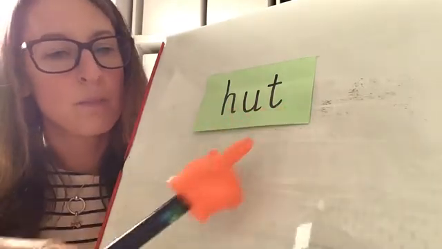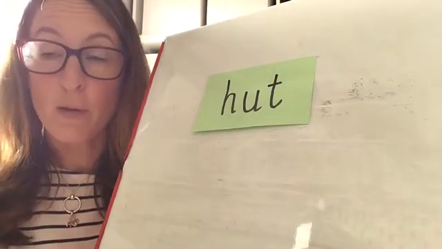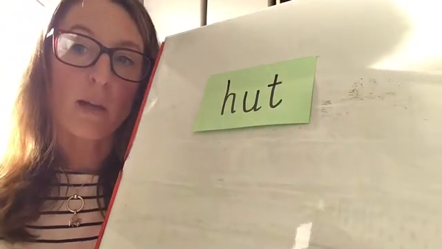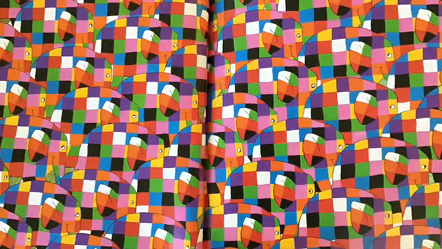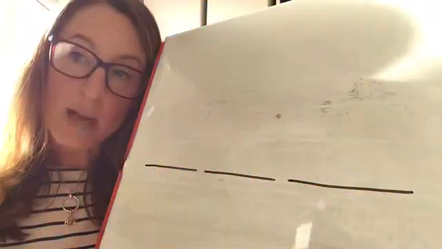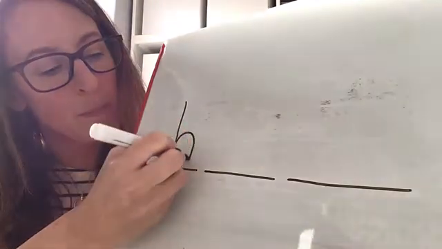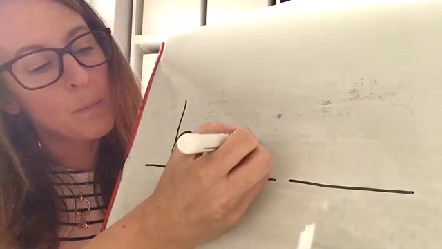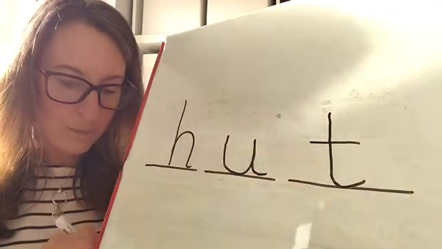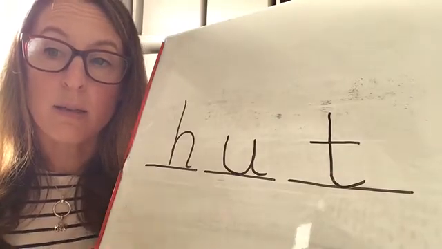H-ut, hut. H-ut, hut. Look carefully at the word because I'm going to take it away and you will need 3 sound lines ready to write the word. Let's say the sounds and write the word hut. Hut. Make sure your word looks like mine. You can pause the video while you do that.